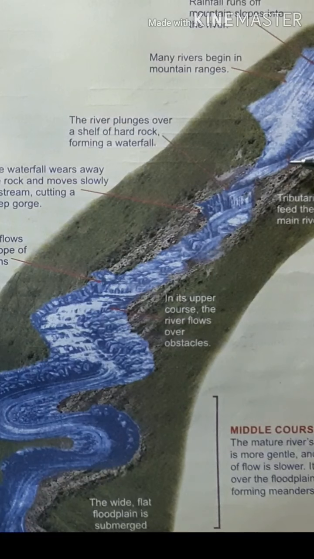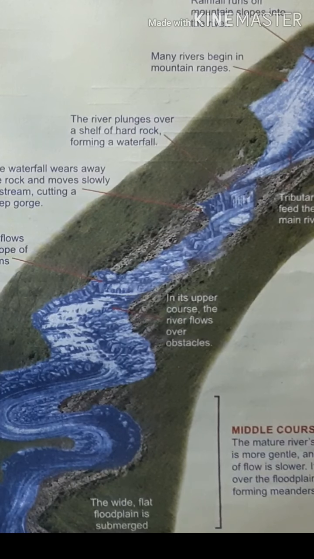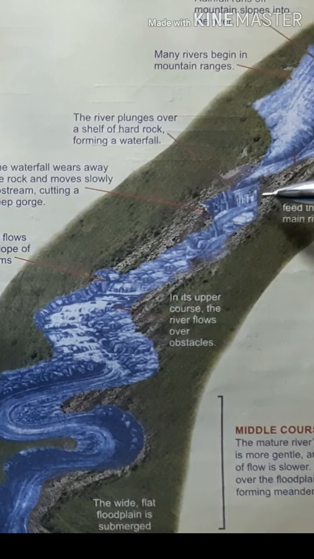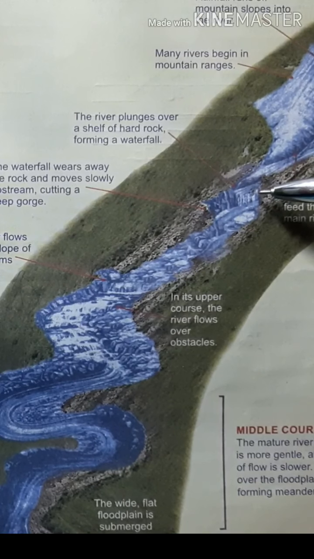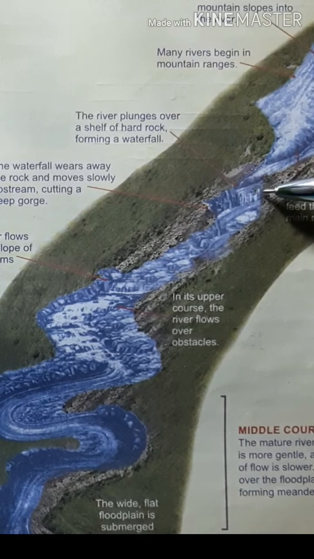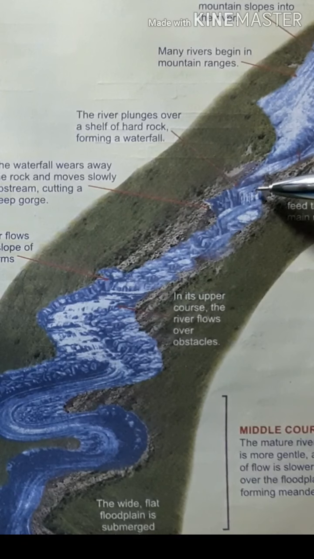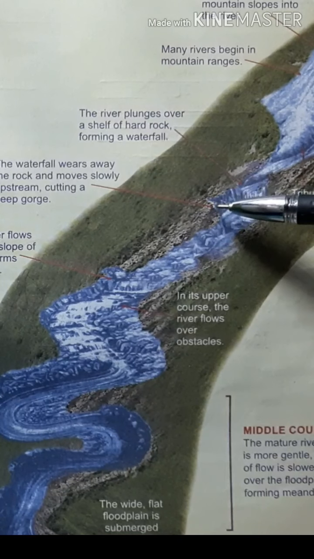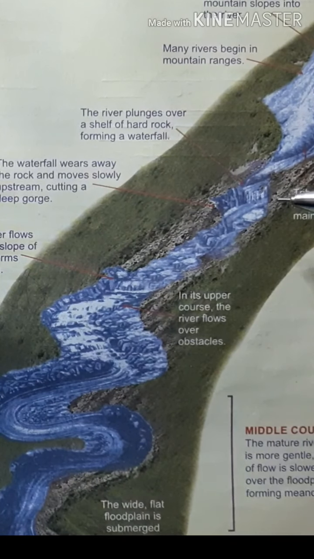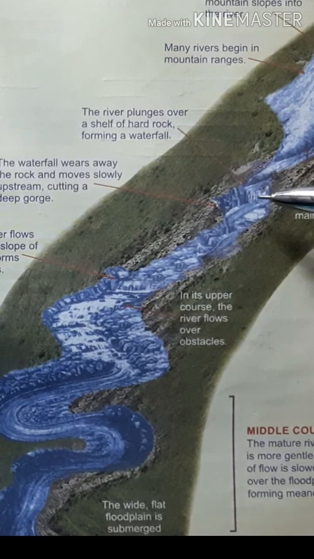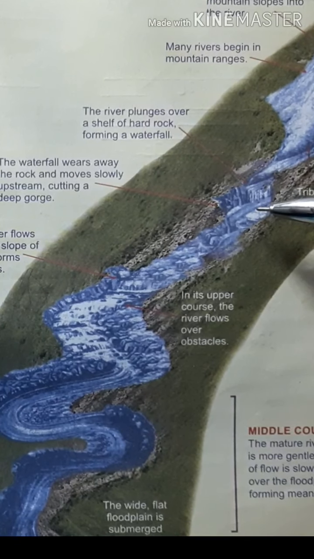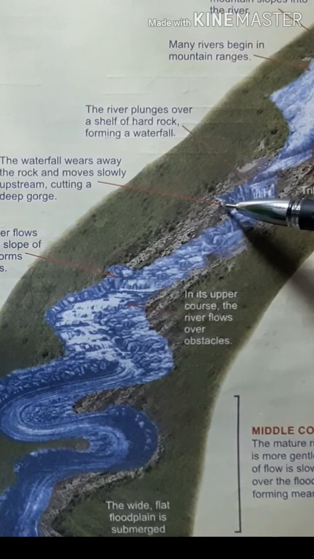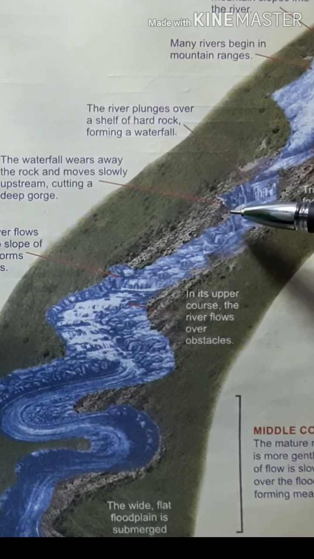So a river actually erodes the soil or rock particles on its way. But sometimes it will be difficult for the river to erode or denude the soil or rock particles because of the hard rocks. So that leads to the formation of waterfalls. Now, in some regions, the erosional activities of the water lead to the formation of large, deep valleys. Such valleys are named as gorges. So gorges are formed by the erosional activities of the rivers.